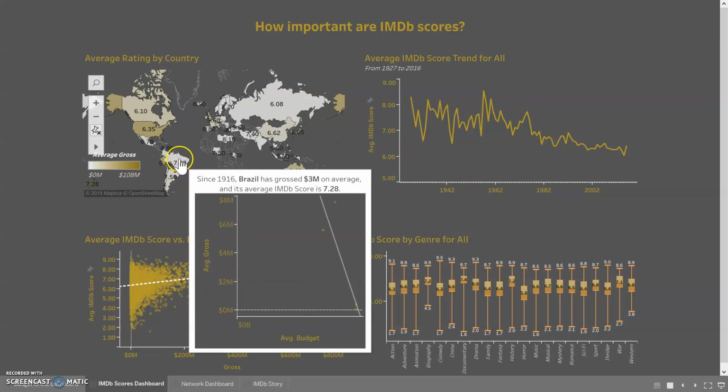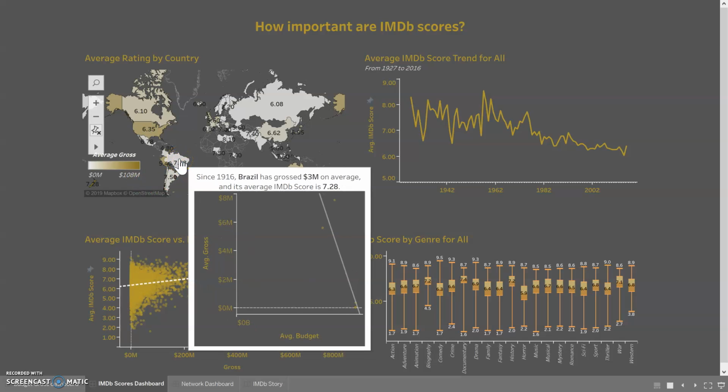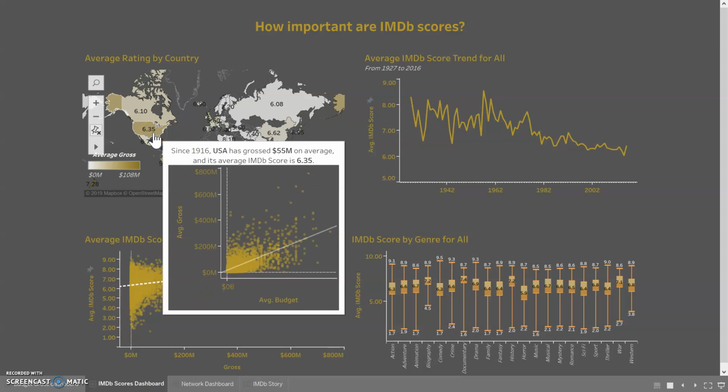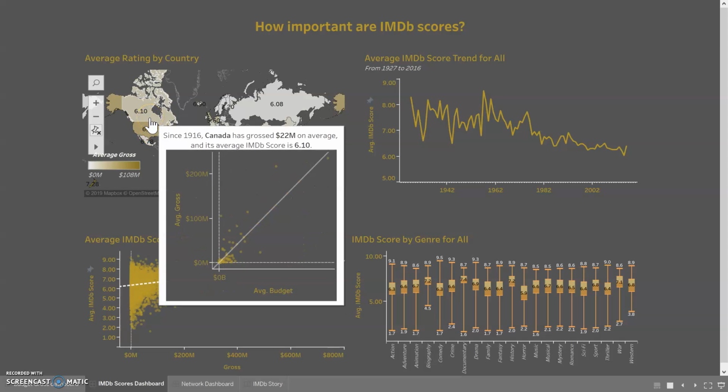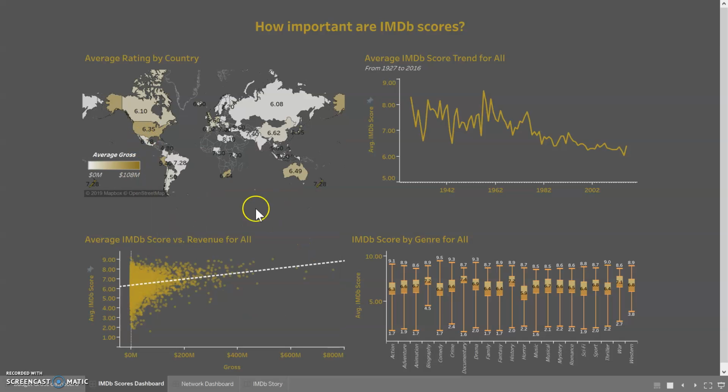We can hover over any one of these and see a cool tooltip that shows a scatter plot of the relationship between average budget and average gross. Each dot in here represents a different movie that was made in that country, and we can see the relationship between the two variables. Over here on the right, we have an overall trend line for average IMDb score across the years from 1927 to 2016. So we can see somewhat of a negative trend in movie scores. And then if we go down here to the bottom left-hand corner, we have a simple scatter plot that shows the relationship between gross revenue and average IMDb score.